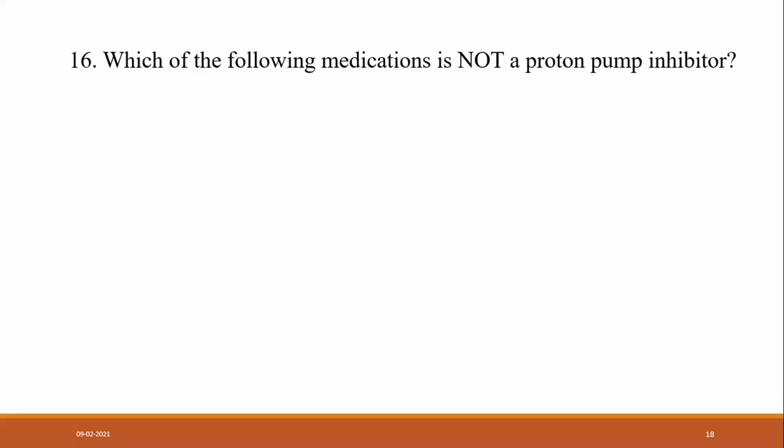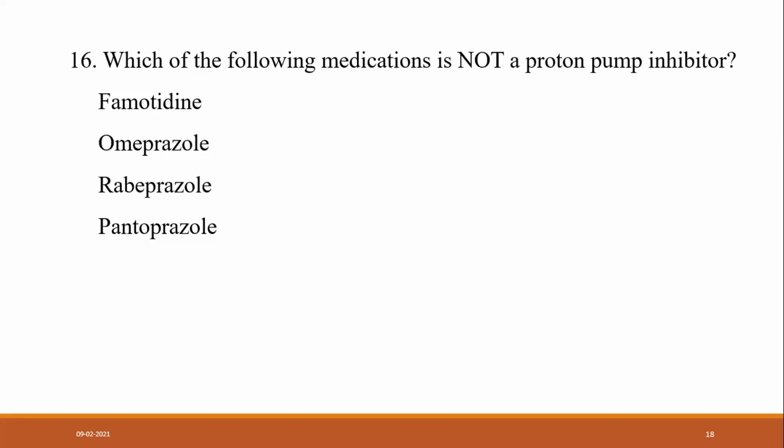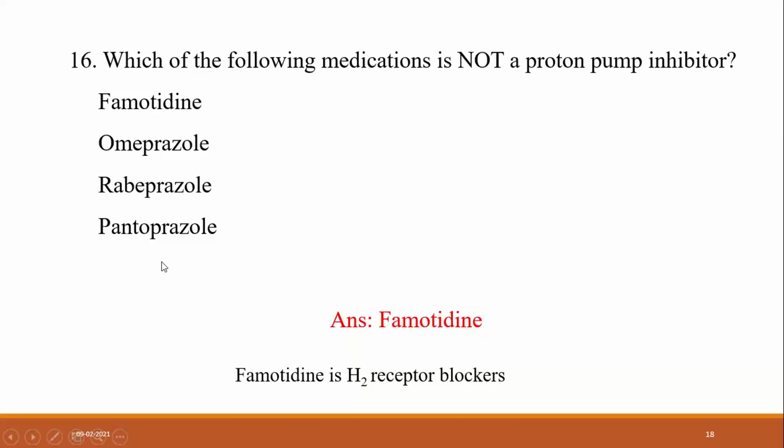Which of the following medications is not a proton pump inhibitor? Famotidine, omeprazole, rabeprazole, pantoprazole. So the answer is famotidine. It is not a proton pump inhibitor. Famotidine is an H2 blocker and the rest are proton pump inhibitors. So famotidine is an H2 receptor blocker. That's why the answer is famotidine and the rest are proton pump inhibitors.